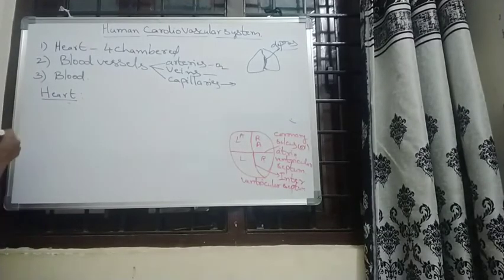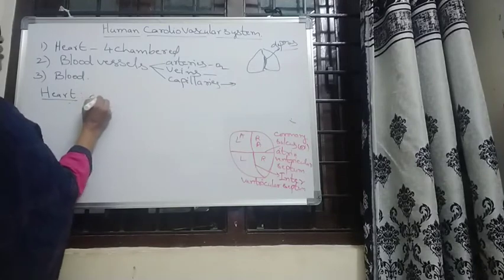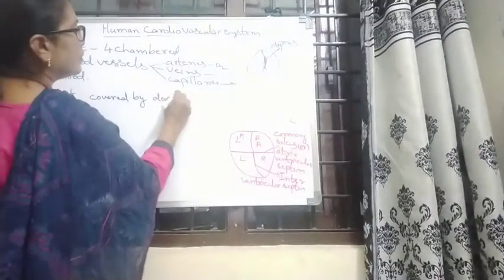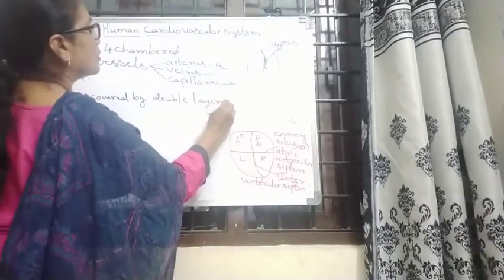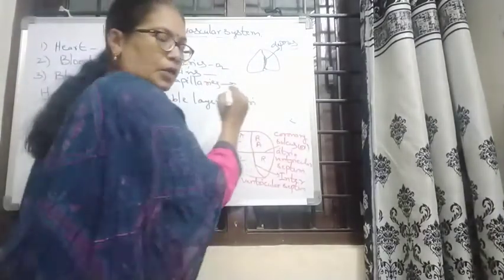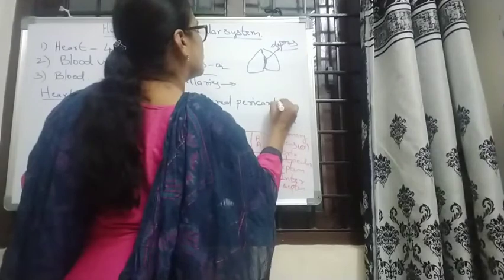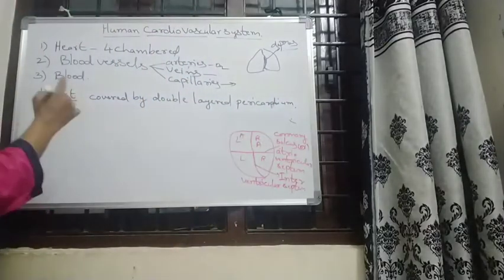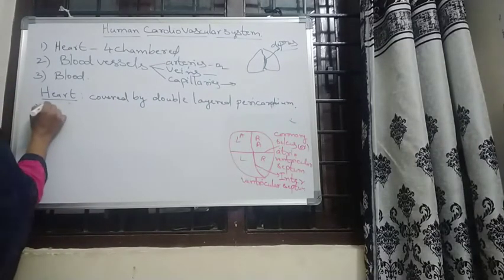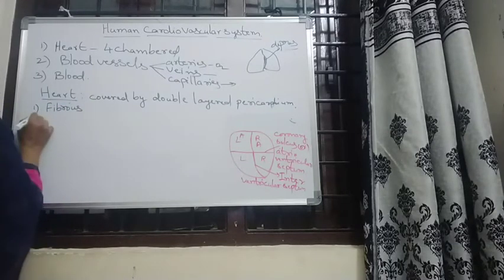The heart is covered by a double layered pericardium. Peri means around the heart, so it is the pericardium. Here are two layers, a fibrous layer and a serous layer.